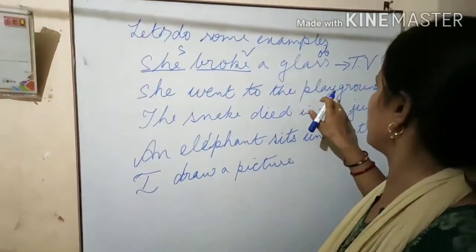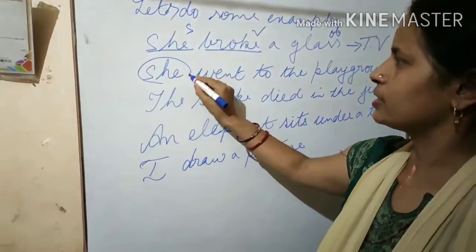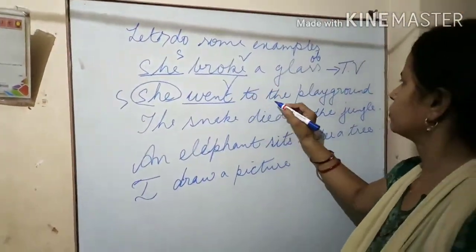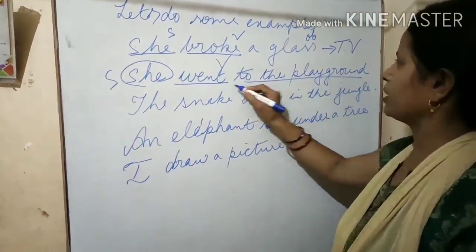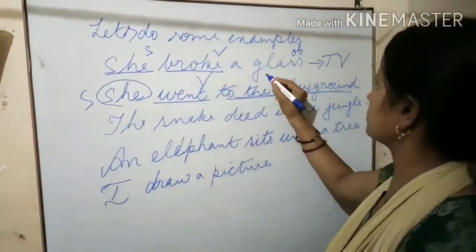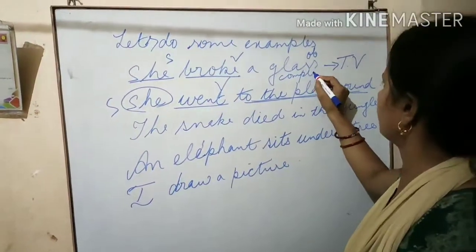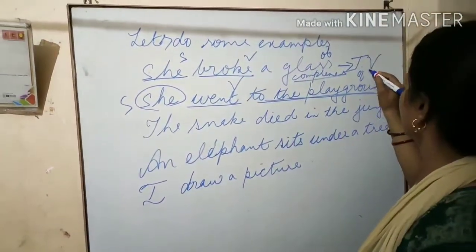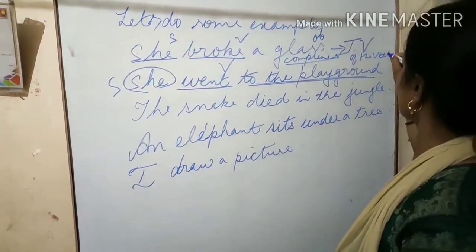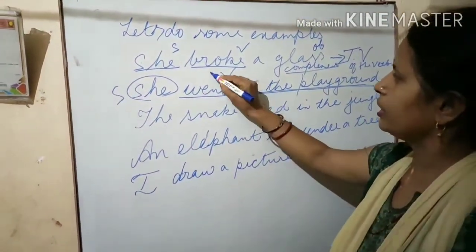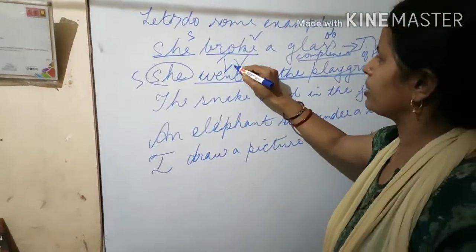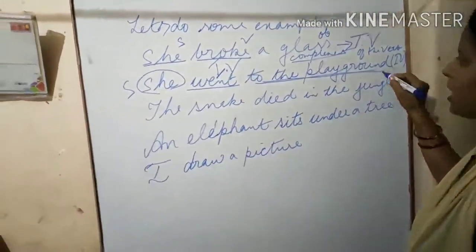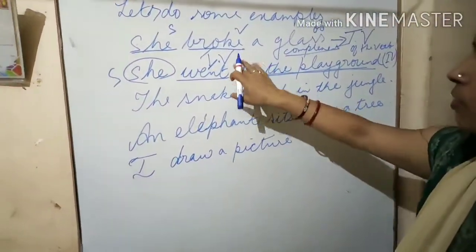She went to the playground. She is the subject. Went is a verb. To the playground, it's the complement of the verb. It's not an object, so it is an intransitive verb. We can say this is intransitive verb. IV, short form, intransitive verb.